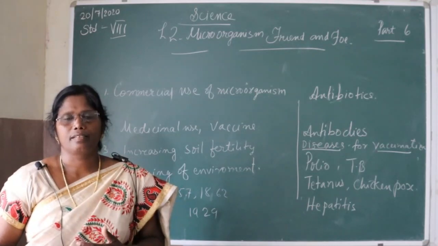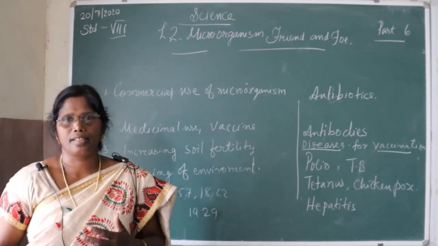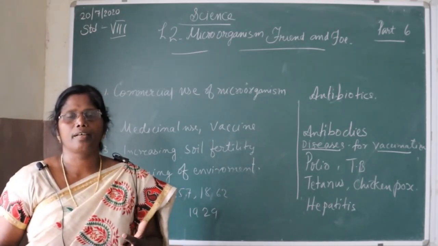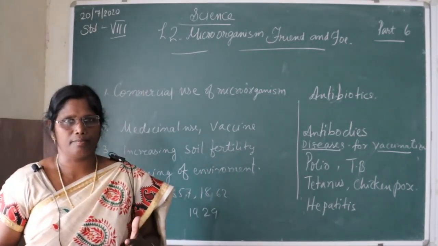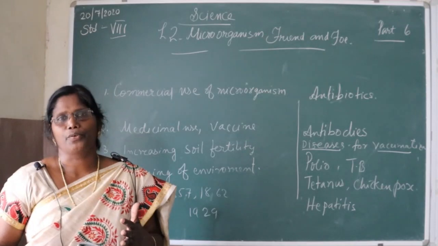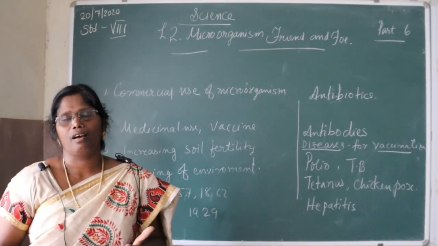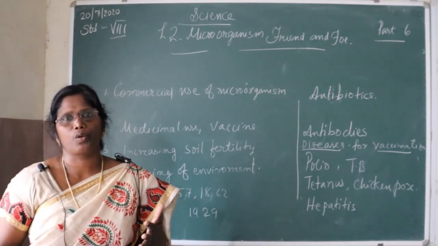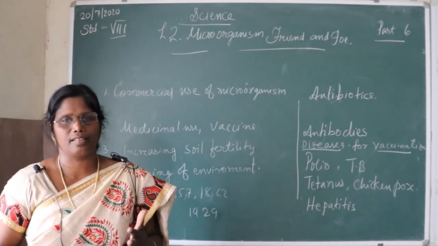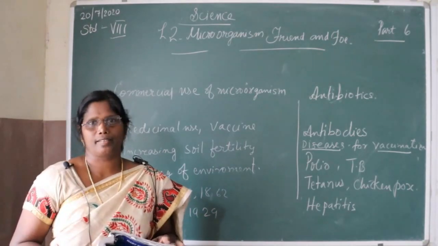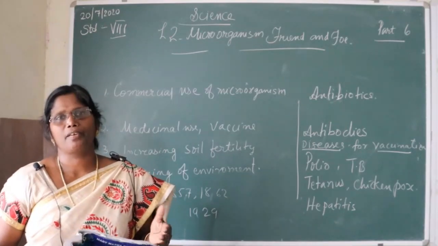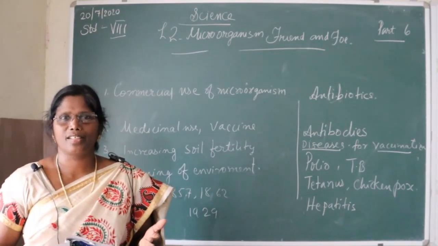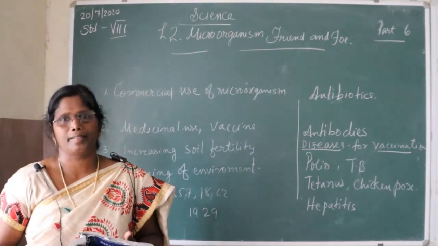These medicines kill disease-causing germs or prevent their growth. Therefore, the medicine which kills or prevents the growth of disease-causing microorganisms is called an antibiotic. These antibiotics are prepared from microorganisms and are used to cure many diseases.